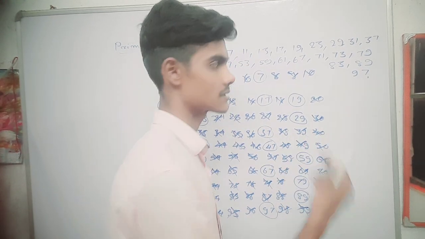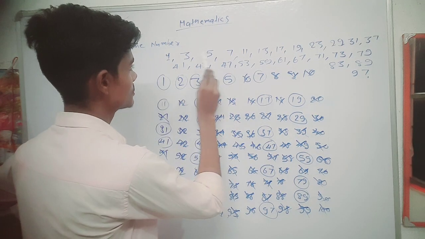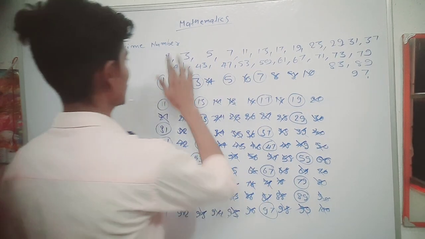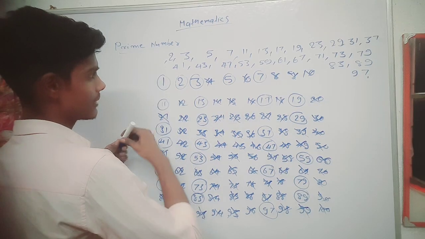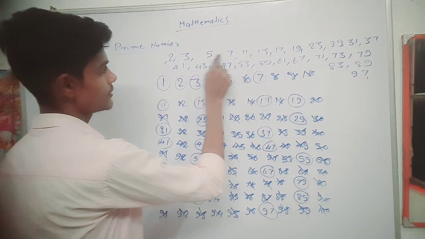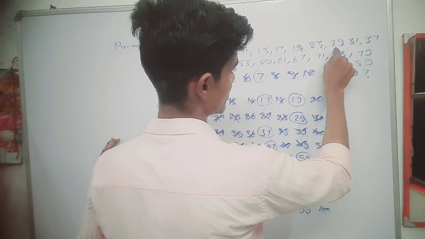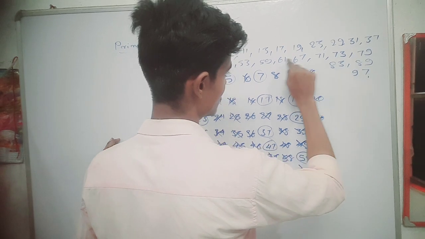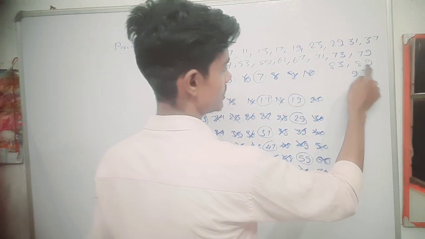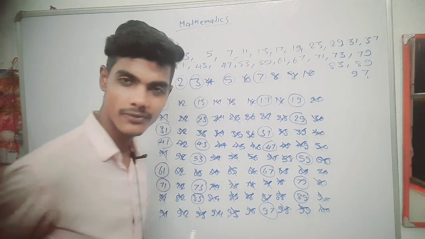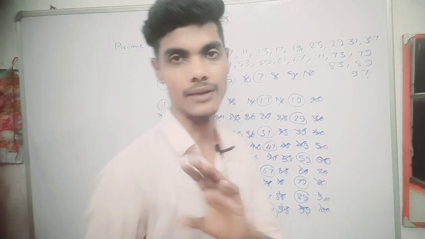Let's count them. 1 2 3 4 5 6. Oh my god, I left out 2. 2 is also a prime number, no? 1 2 3 4 5 6 7 8 9 10 11 12 13 14 15 16 17 18 19 20 21 22 23 24 25. Yes, of course, I wrote it correctly.